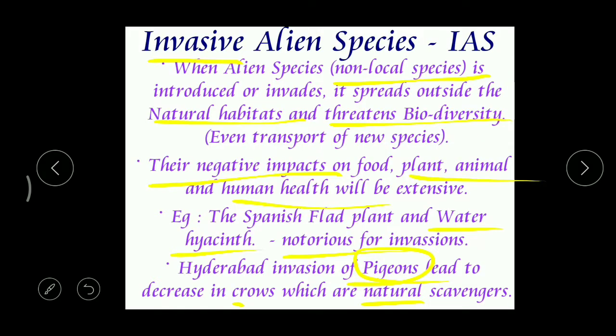So in this way, these invasive alien species cause great destruction to the plant and animal species which are already present in that habitat. Got it? Okay.